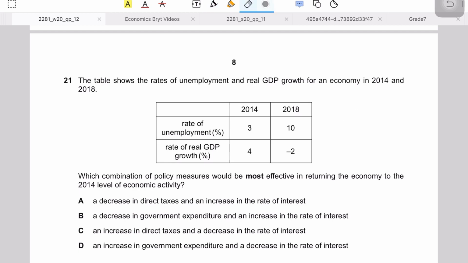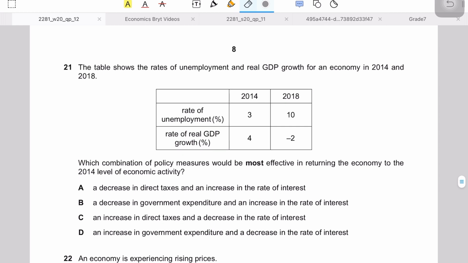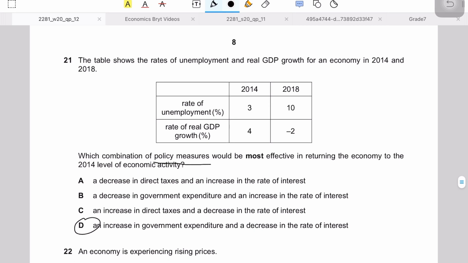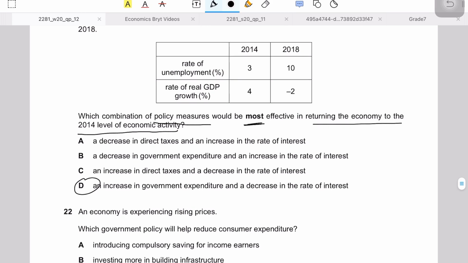So the answer to this MCQ, that is MCQ number 21, would be answer option D, because it asks which combination of policy measures would be most effective in returning the economy to the 2014 level of activity, which means that we need to reduce unemployment and increase our real GDP, right?